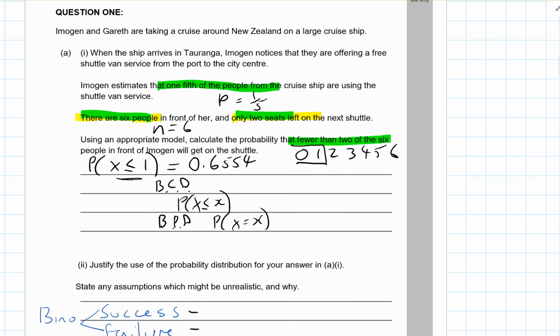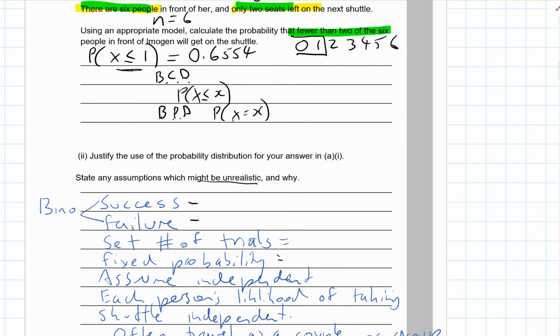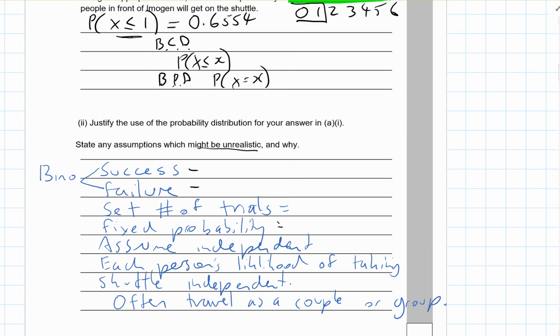Okay, let's look at the second bit, and it says justify the use of the probability distribution and state any assumptions which might be unrealistic and why. Okay, so it's binomial, so we know the binomial is success or failure. Success is they take the seat. Failure is they don't take the seat.